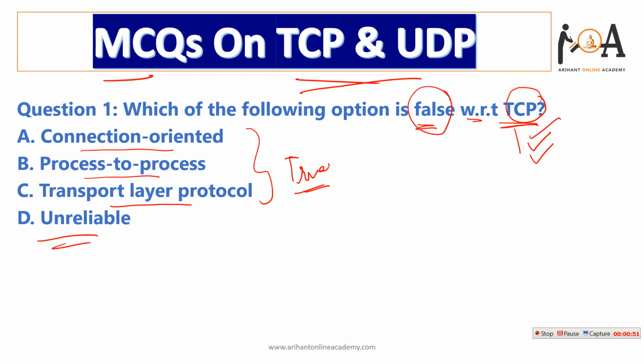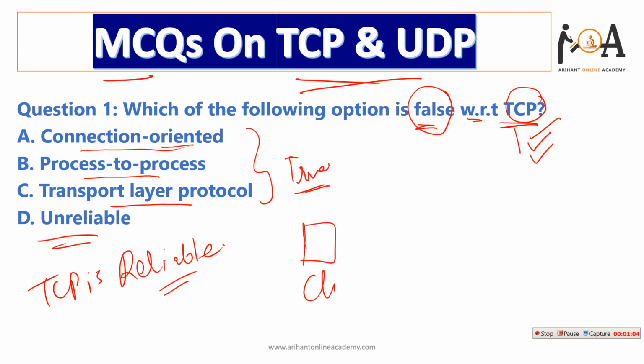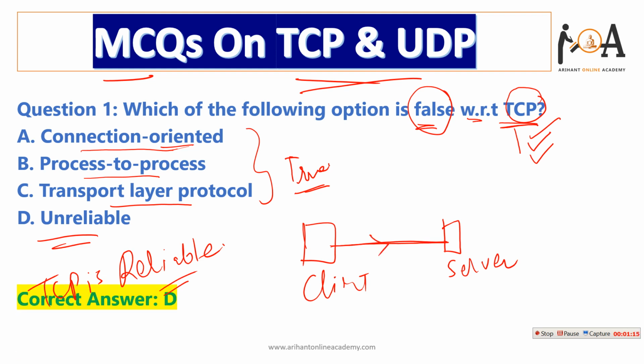So the remaining one is unreliable. It is not unreliable, it is reliable. TCP is reliable. Why is it reliable? Because it is connection oriented. Suppose here is a client and here is a server. Process to process transmission of information is there. That is why it is called reliable. So option D is the false option here.